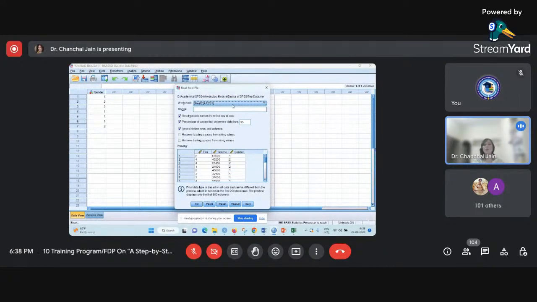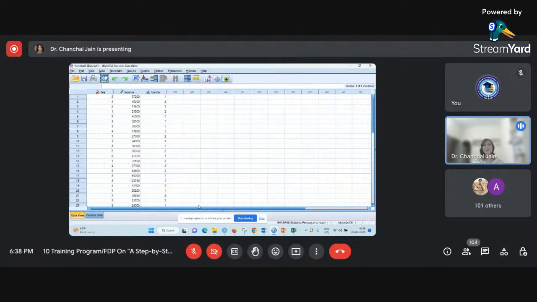But if you are opening an Excel file that has various worksheets, you can click on this drop-down arrow, and it will show you the range of sheets in that file. Then you can select that particular worksheet and import it here in SPSS. I think I have only one worksheet in that file, so I can click on OK. Once I click on OK, you can see this file has now been opened by SPSS. So this is one way of importing the data file.